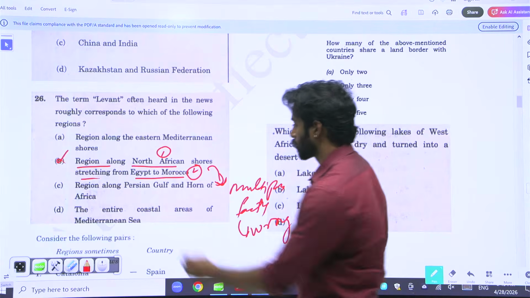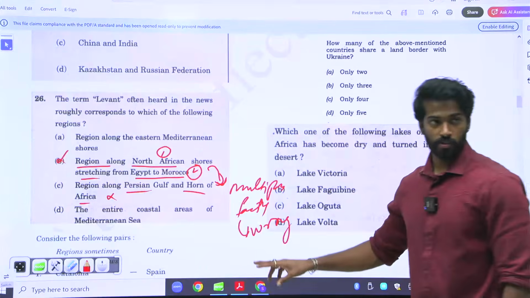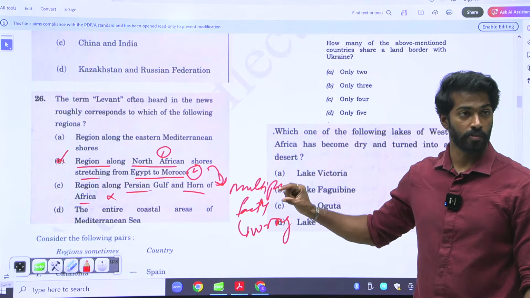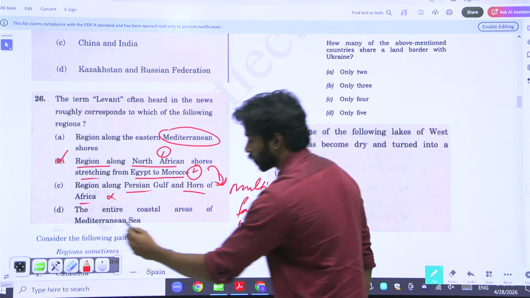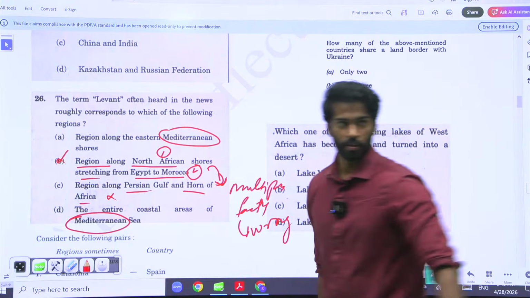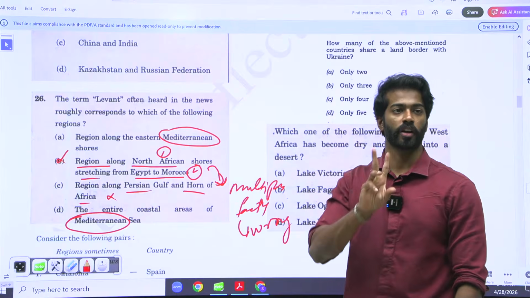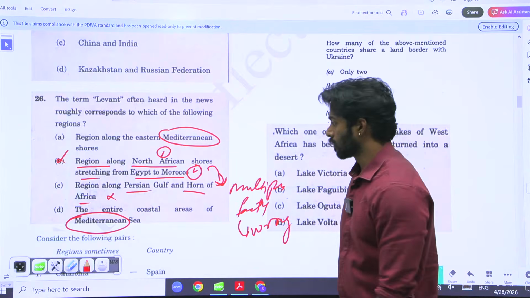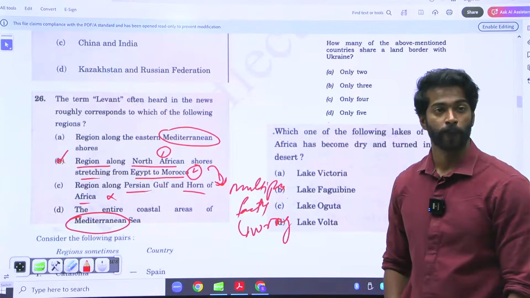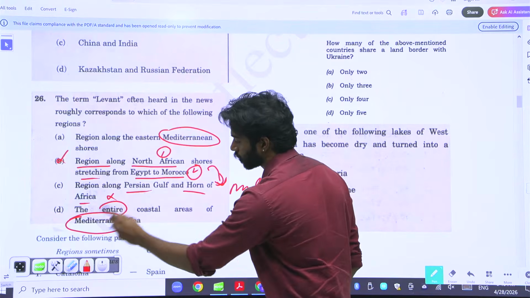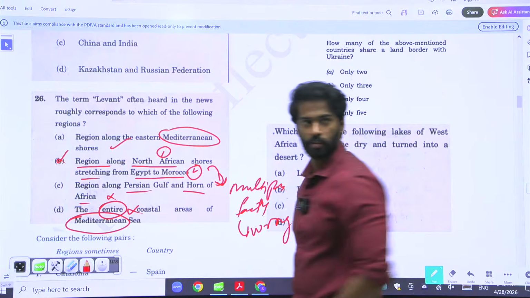Region along Persian Gulf and Horn of Africa, no. And the other trick that we can use is if there are similar statements. Here you can see that it's talking about Mediterranean Sea. Here it is also talking about Mediterranean. If the two statements are similar, then one of those is right. Entire is extreme, so you'll obviously remove D. So the answer is A.